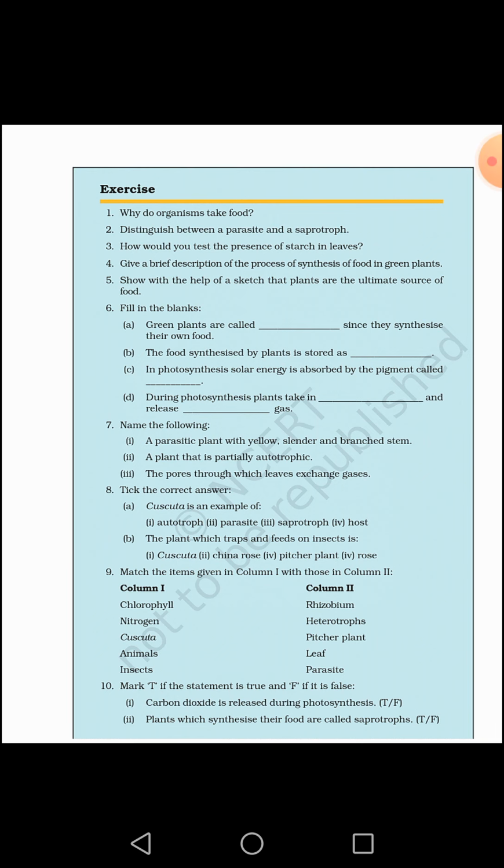As you can see, the first question is why do organisms need to take food, or why do organisms take food? As we know, food is the main source of energy. So we can write food provides energy for different life processes. Life processes means the reactions, the processes which are occurring in a body like excretion, digestion, respiration. So all these processes take place with the help of energy which is given by the